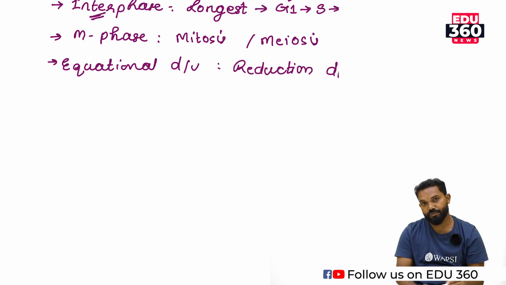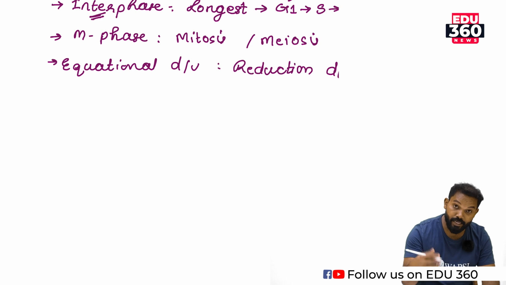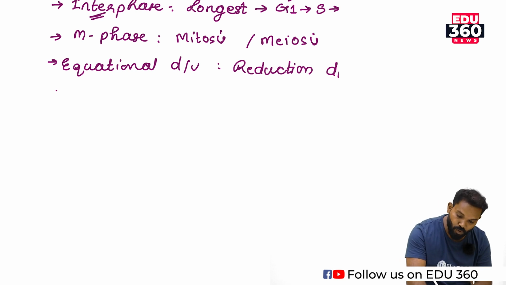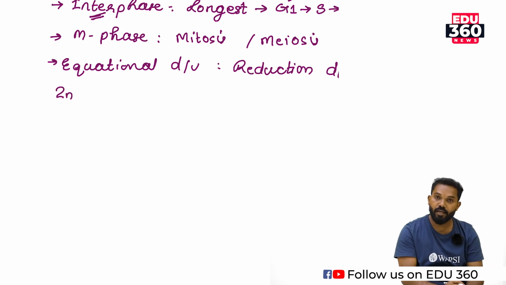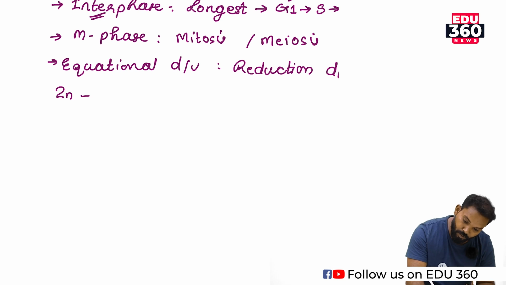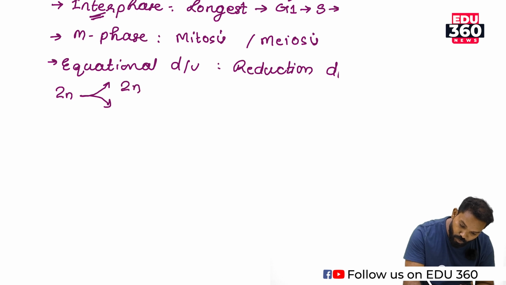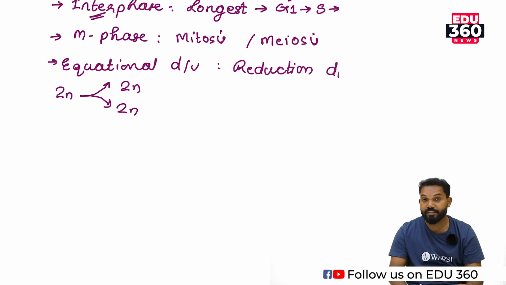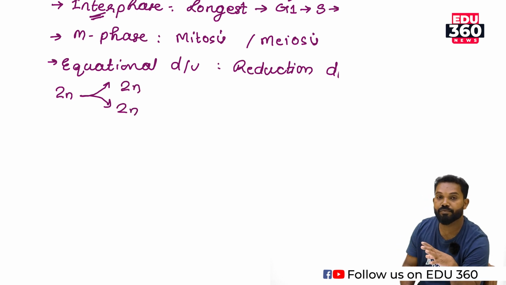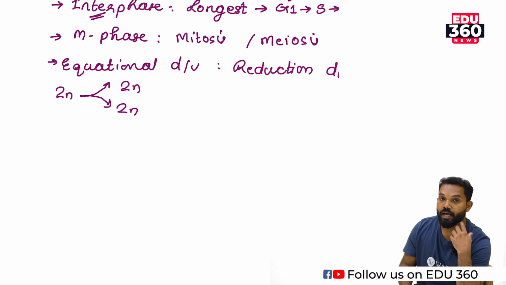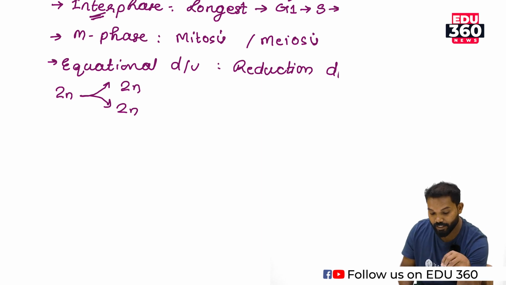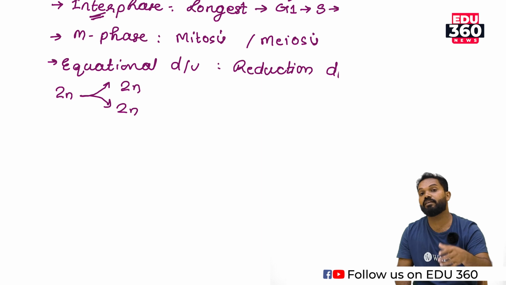The characteristic of an equational division: a parent cell which is diploid in nature undergoes cell division and produces two daughter cells, and these two daughter cells are also diploid in nature. Structurally they are two equal halves of their mother cell, equal quantitatively and qualitatively.